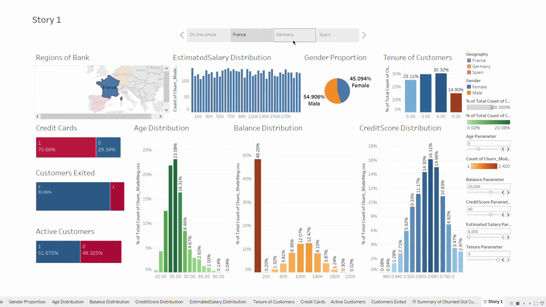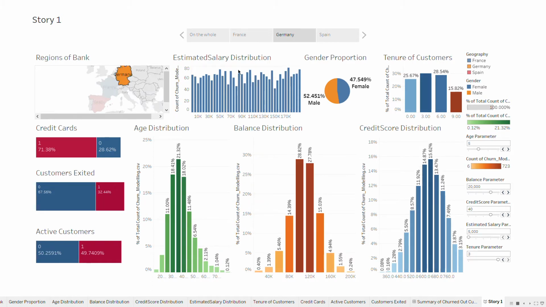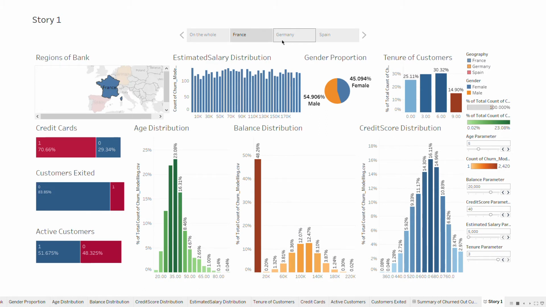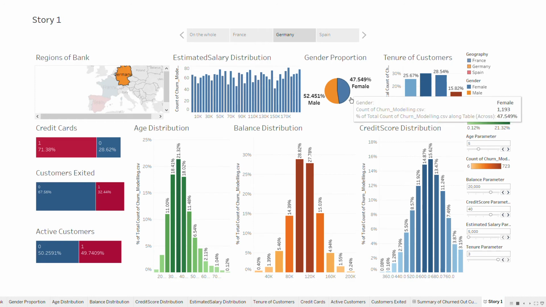So now we'll look at Germany. Now Germany is over here. Again, the same thing is being observed in the salary, and there might be a bit of variation, but almost the same is being observed. Now we have the gender proportion. The gender proportion is actually less, because in France it was 54% male, and over here it is 52% male and 47% female. Again, almost a similar thing prevails in this region as well, in Germany as well. So we shouldn't be focusing more on that.